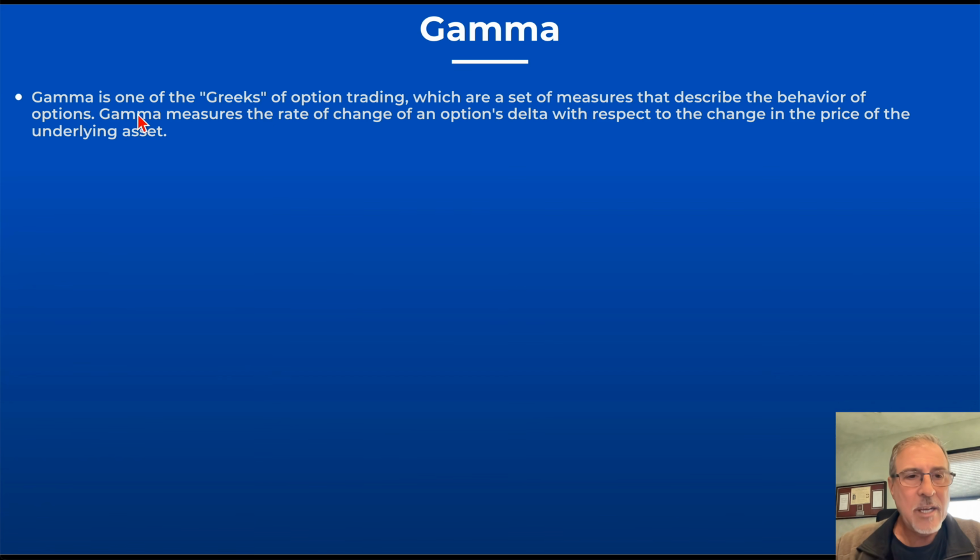So again, essentially gamma measures the rate of change of an option's delta as delta changes as the price of the underlying asset changes. Again, we'll see what all this means in a minute. I know it sounds a little peculiar right now.